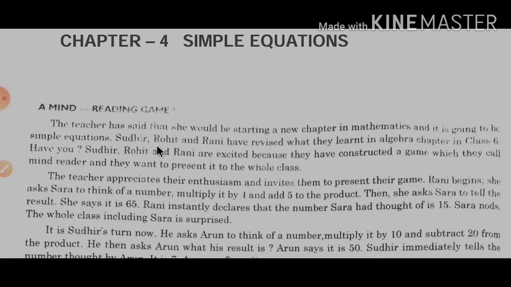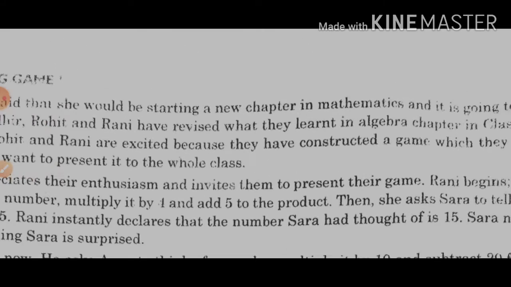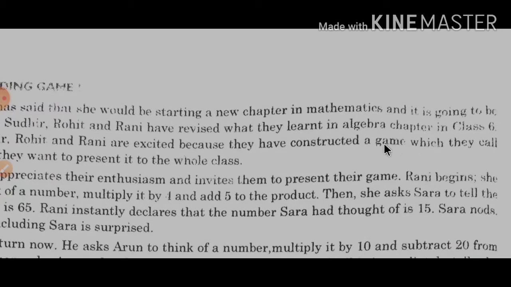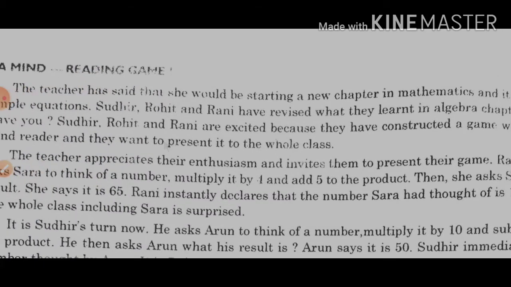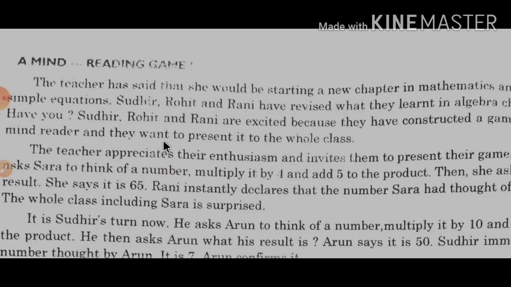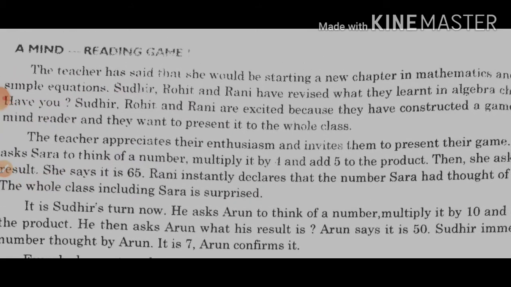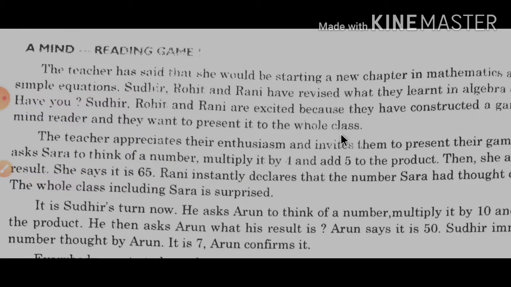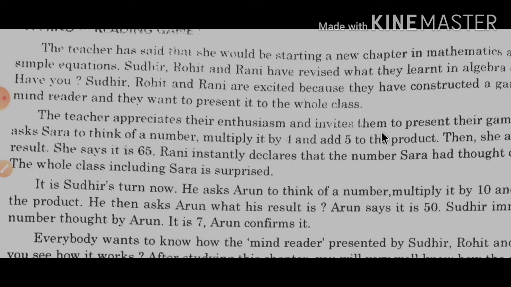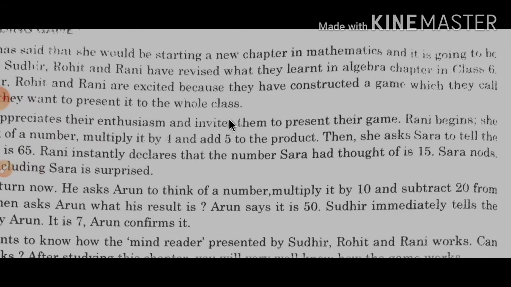So Sudhir, Rohit and Rani have revised what they learnt in the algebra chapter in class 6. Then Sudhir, Rohit and Rani are excited because they have constructed a game which they call Mind Reader and they want to present it to the whole class. You can see that the three children are very excited because they have constructed a game based on algebra and they want to show it to the whole class. The teacher appreciated their enthusiasm and told them that yes, they can present it to the whole class. So Rani begins.